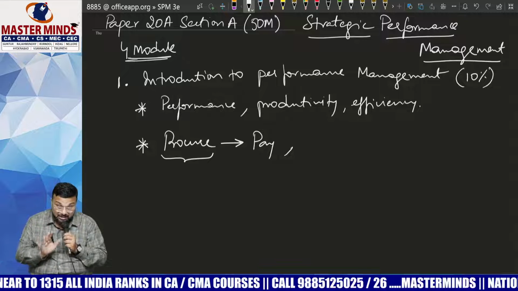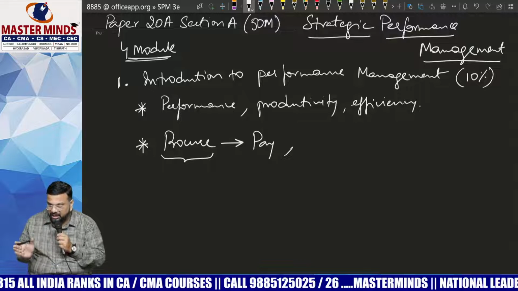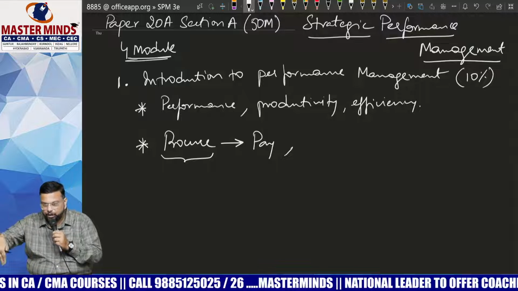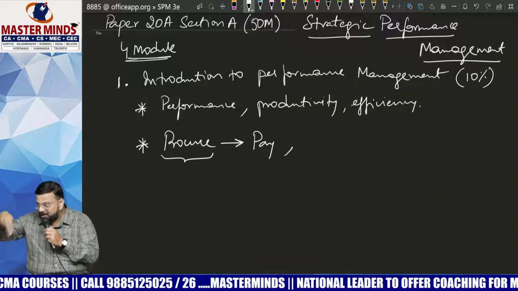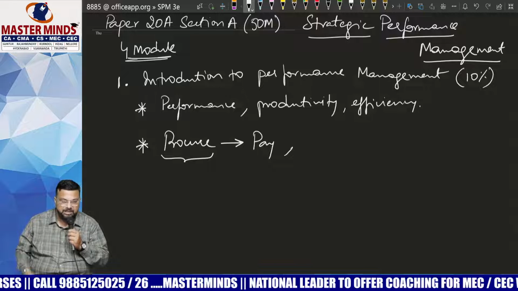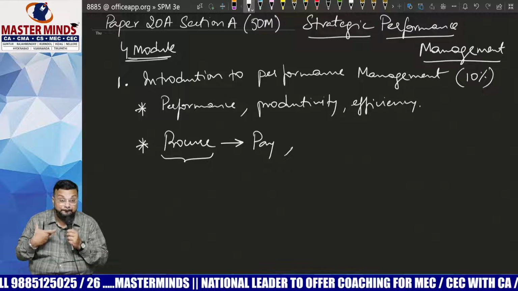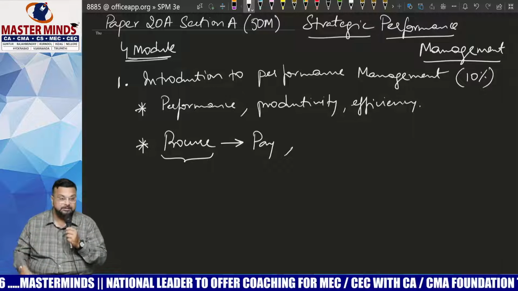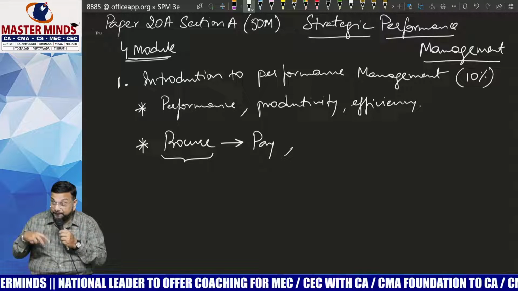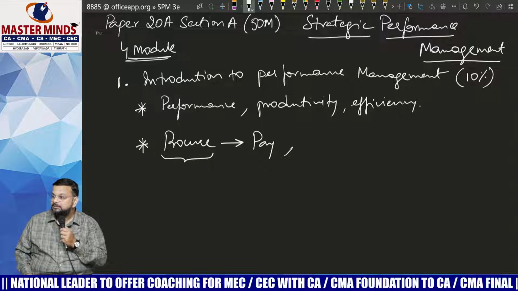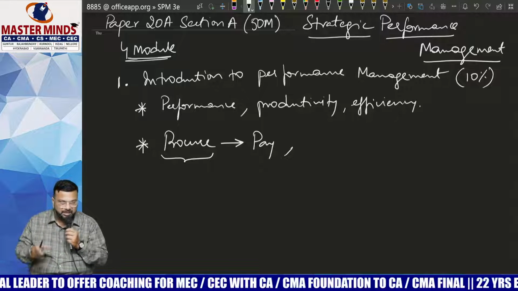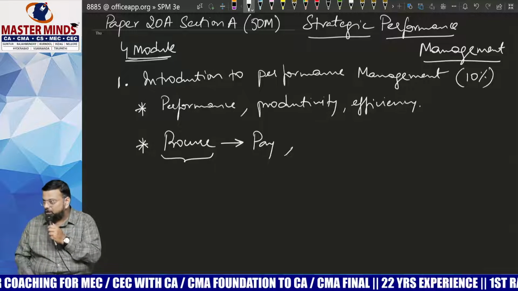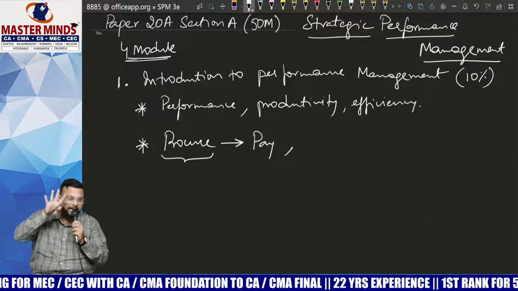Now remember one thing, this entire section, that is Section A, we will study from the organization point of view. That means from a company point of view. That means here we are talking about performance of a company, productivity of a company, efficiency of a company, procurement of a company, payment of a company, strategic performance management. In this section, we are going to discuss everything from a company point of view. Am I clear? So you have to keep that in mind.